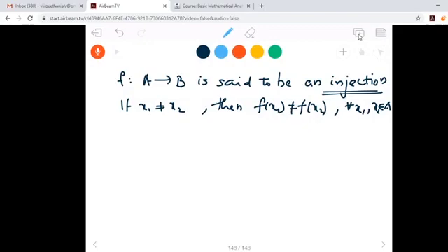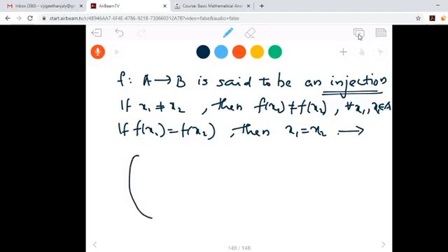That means if f of x1 equal to f of x2, then x1 must be same as x2. Mainly we will be using this statement to prove a function is an injection.